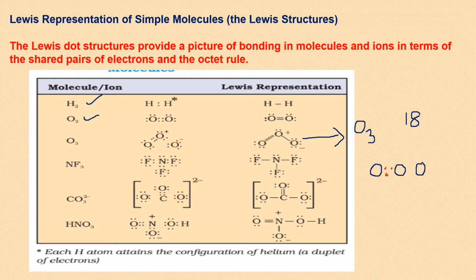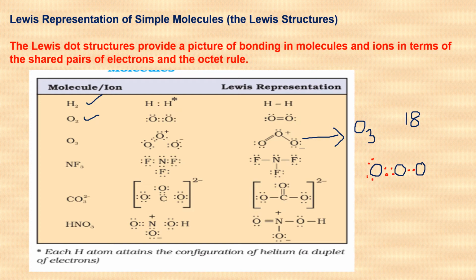So next would be, as I am doing now, you try with double bond on one side and single bond on the other side. I have used 6 electrons till now out of 18. Let us complete the octet of this oxygen. 4 are already there. 5, 6, 7, 8.